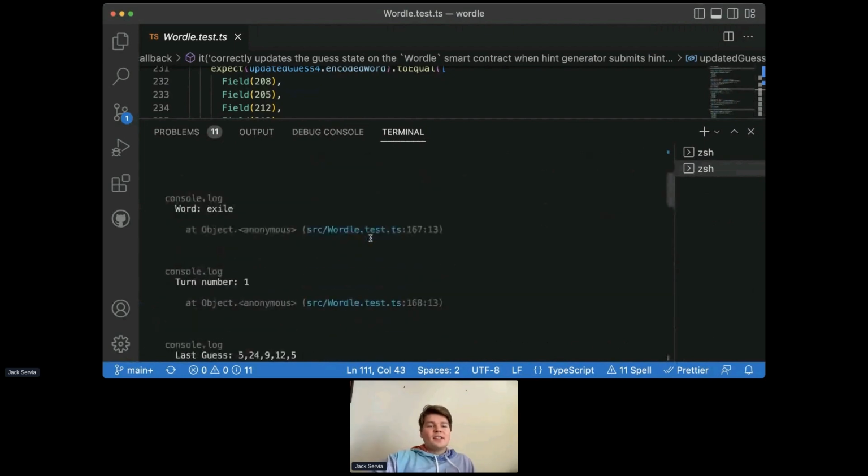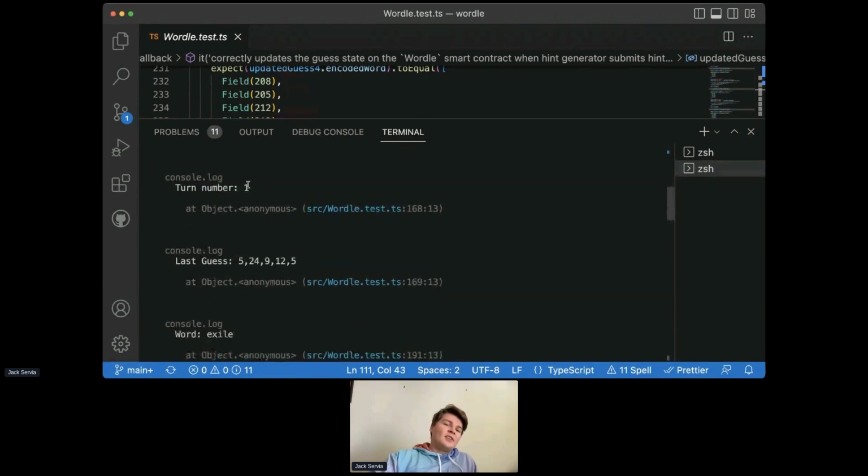All of our tests pass. But in this case, we have the word hello as our correct word. And if we guess exile, we can see it's turn number 1. And this is what our guess looks like. And so A, B, C, D, E, E is the 5th letter in the alphabet. Here's our encoded word.